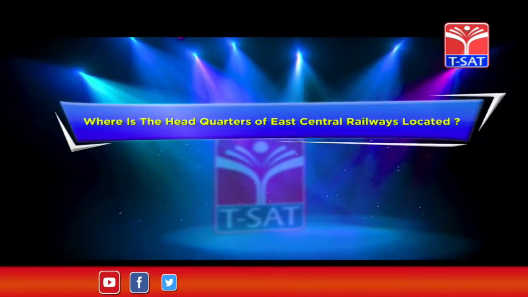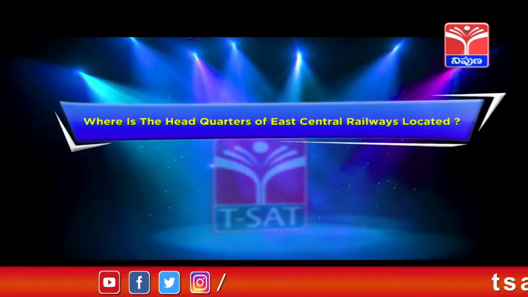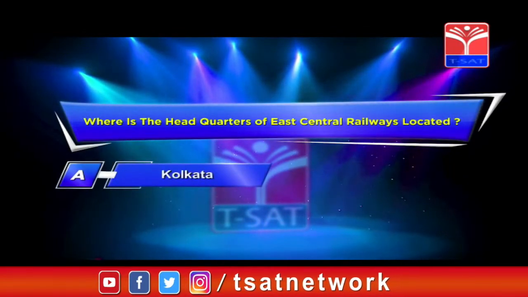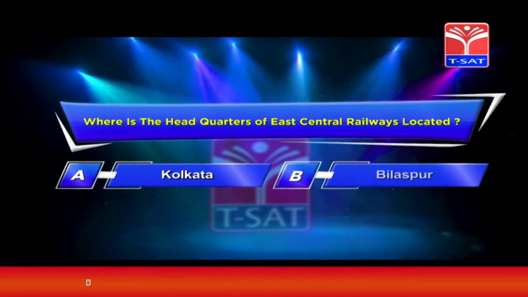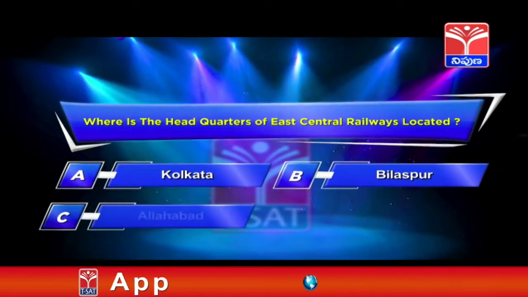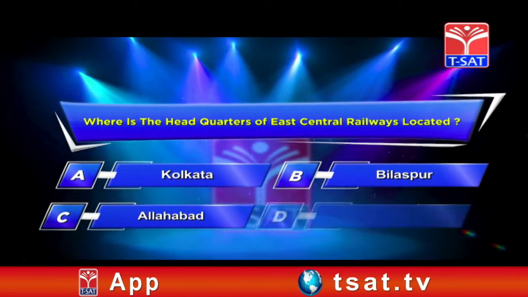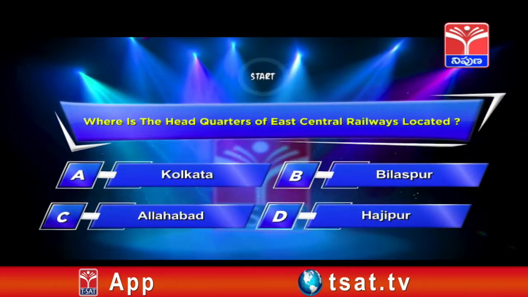Fifth question on your screen. Where is the headquarters of East Central Railways located? Option A, Kolkata. Option B, Bilaspur. Option C, Allahabad. Option D, Hajipur. Your time starts now.